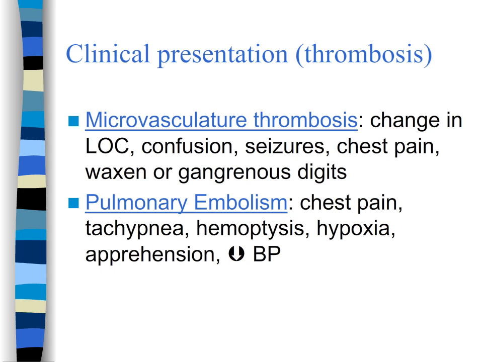Thrombosis in the lungs would be pulmonary embolism, and in the patient you'll see chest pain and tachypnea. They might have pink frothy sputum and hypoxia, apprehension, and hypotension. It's very important in DIC that we look for clotting in any organ area, looking for end organ dysfunction: renal failure, liver failure, gut failure, myocardial infarctions, etc.